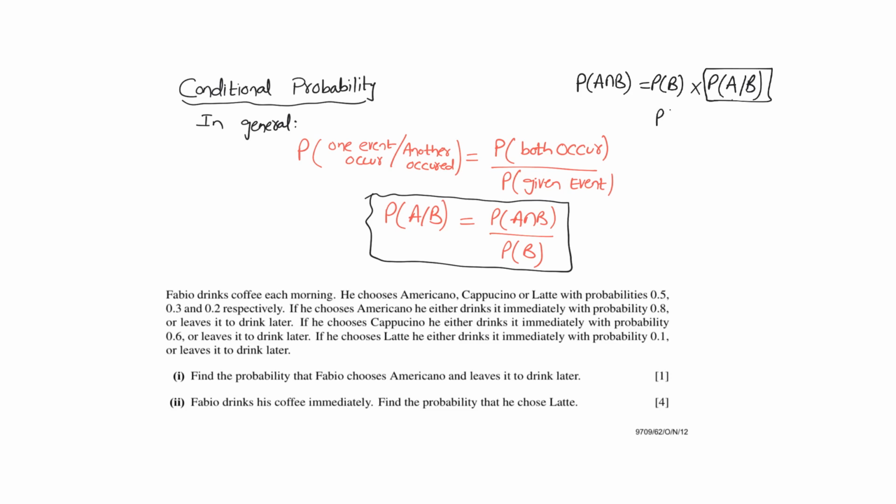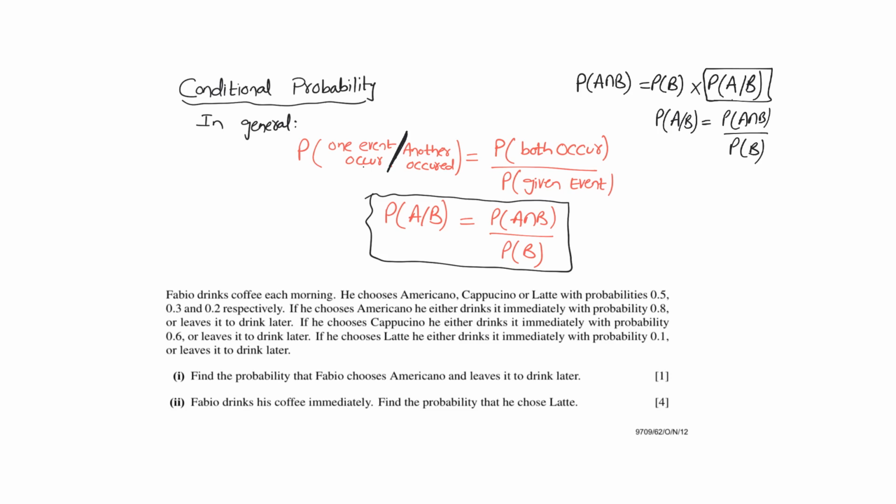And you can look at the equation, and probability of A given that B would be equal to probability of A intersection B upon probability of B. So conditional probability is the probability that one event occurs, given that another has already occurred.